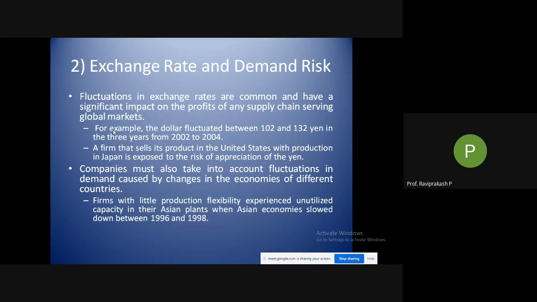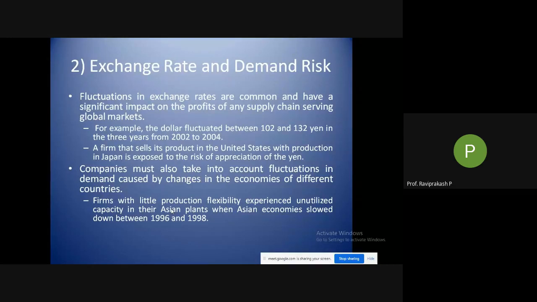Firms with production flexibility experienced unutilized capacity in the Asian plants when Asian economies slowed down between 1996 and 1998. So if you are not flexible enough, if you are only catering to the regional market and not the world market, and the economy falls, there will be no demand for your product. In turn, your production will become slow. So your capacity is unutilized. It is just lying there.